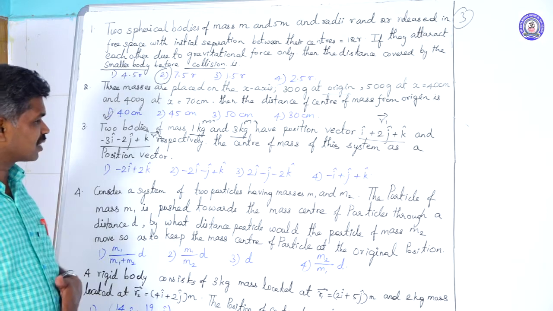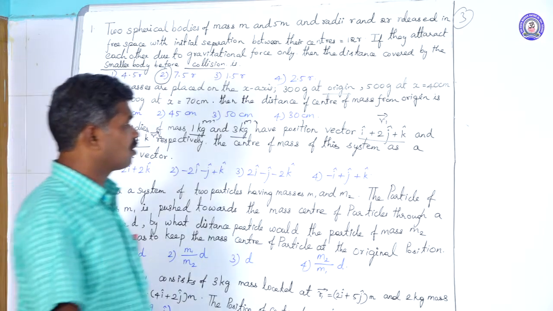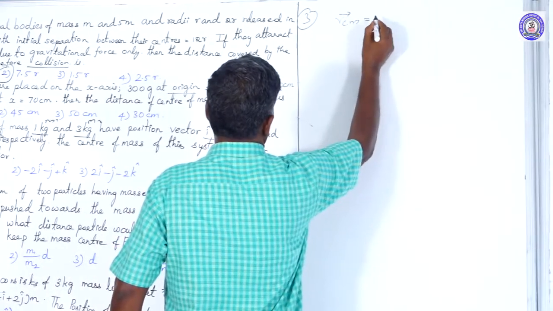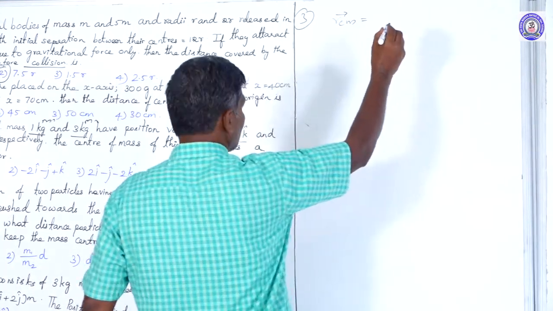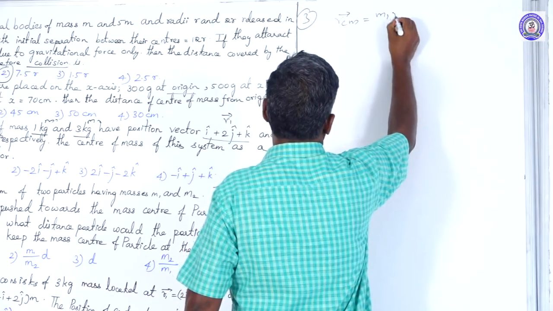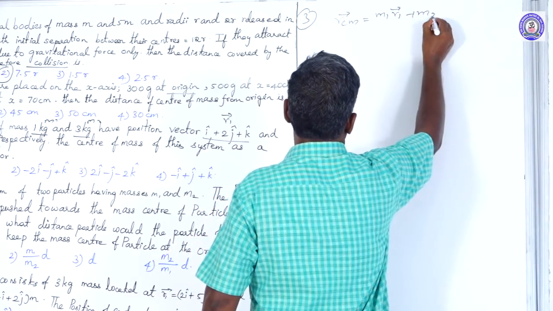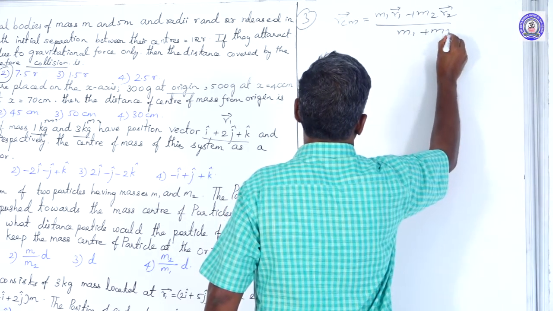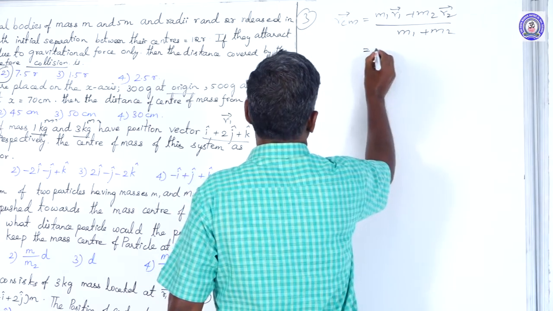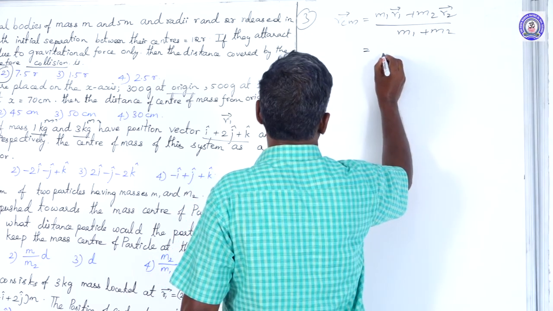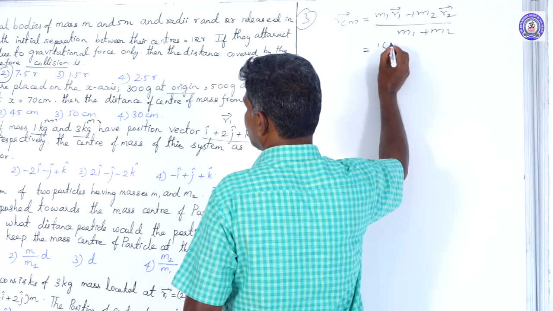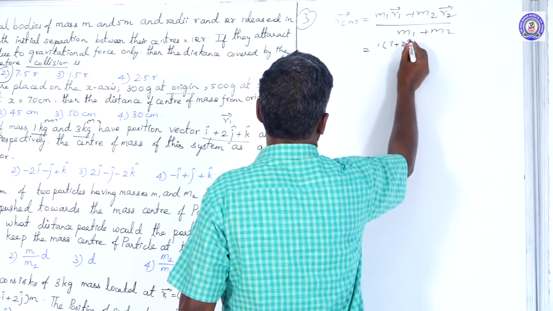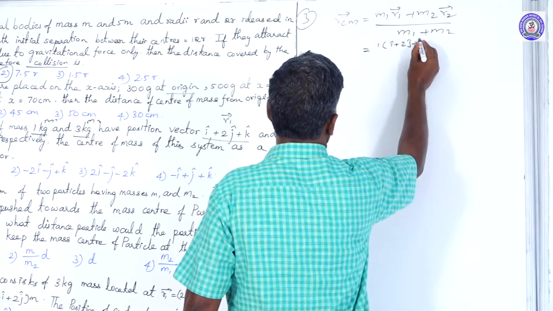The position vector of the center of mass of the system we will calculate: R_cm vector equals m1 r1 vector plus m2 r2 vector divided by m1 plus m2. So we are going to substitute both values. First mass is 1 into position vector i cap plus 2j cap plus k cap.